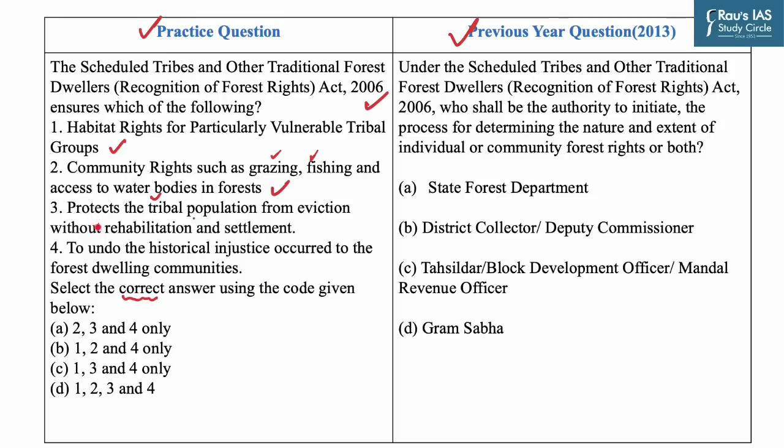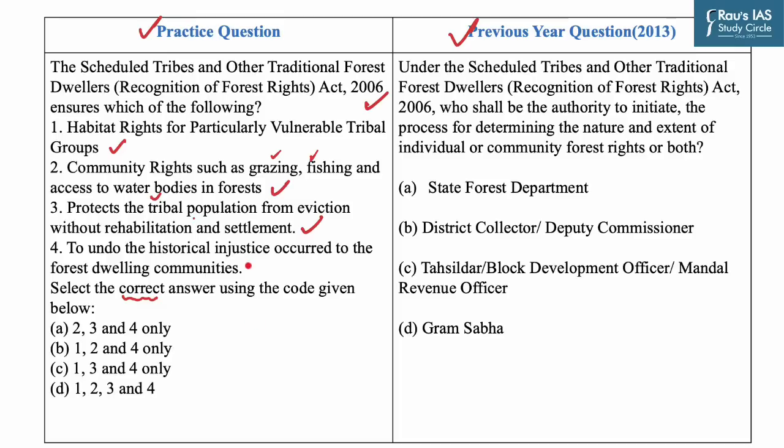Now the third statement says it protects the tribal population from eviction without rehabilitation and settlement. This statement is also correct, as it provides rights to allocation of forest land for developmental process to fulfill basic infrastructural needs of the community, in conjunction with the right to fair compensation and transparency in the Land Acquisition, Rehabilitation and Resettlement Act 2013. FRA protects the tribal population from eviction without rehabilitation and settlement.